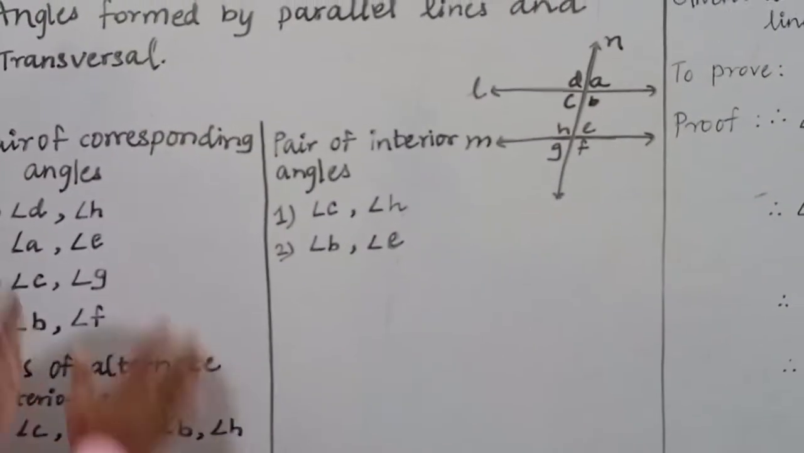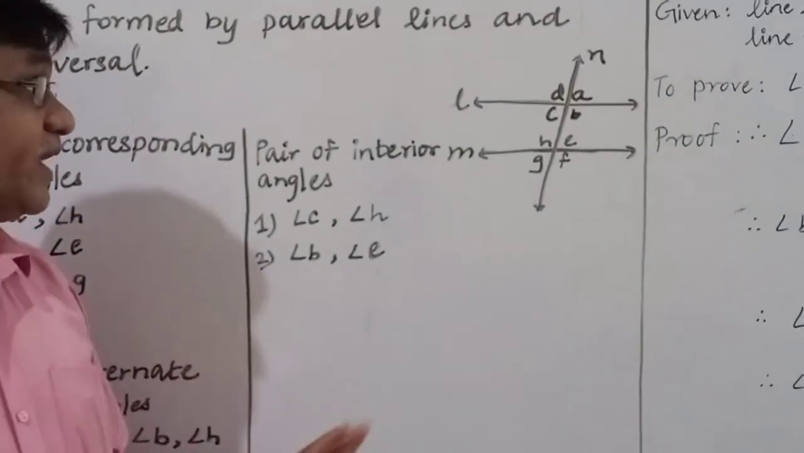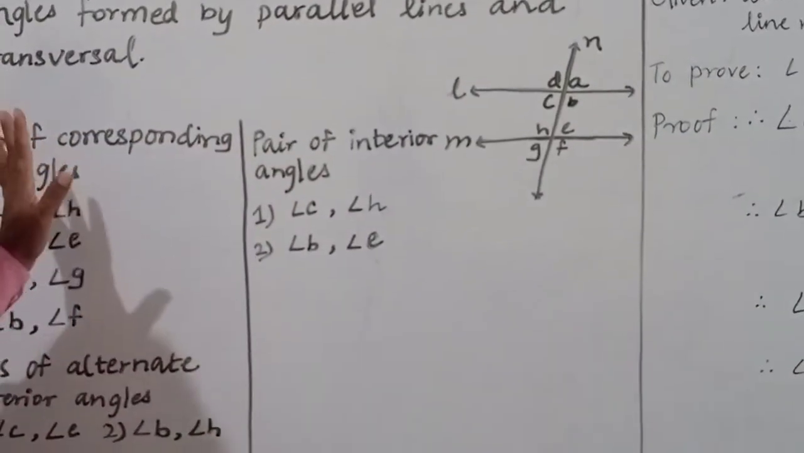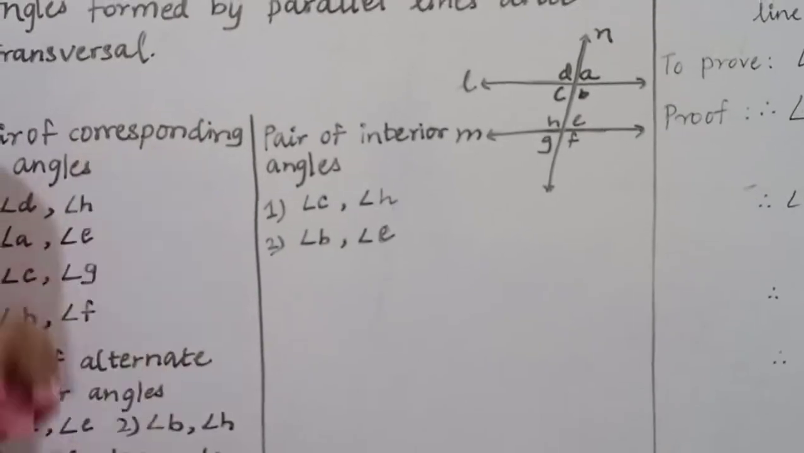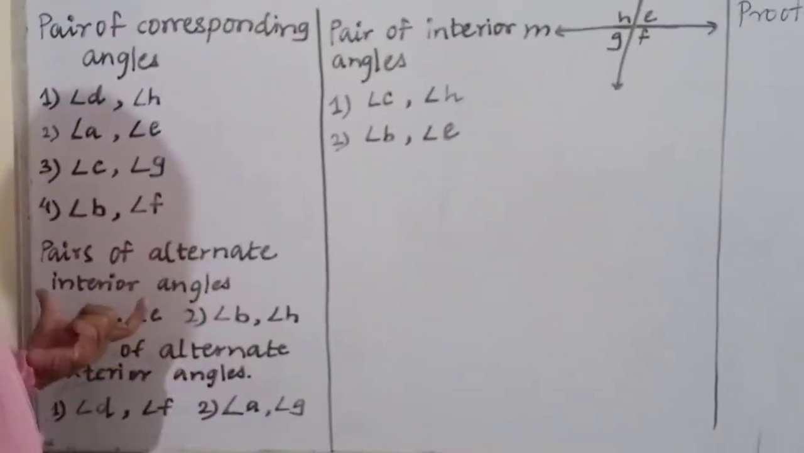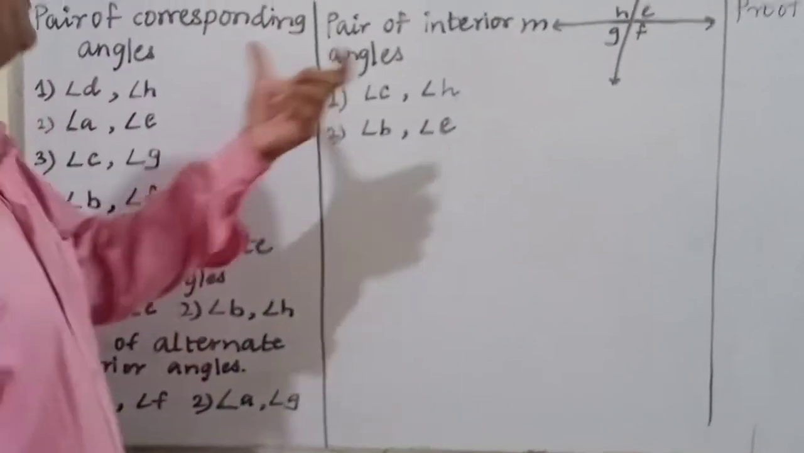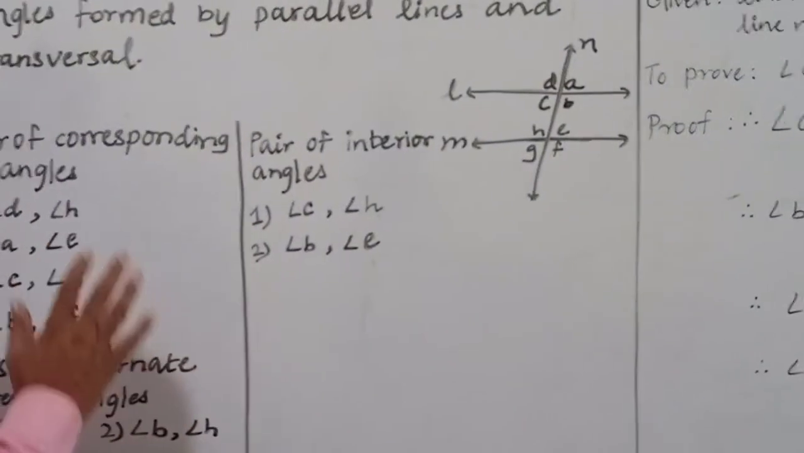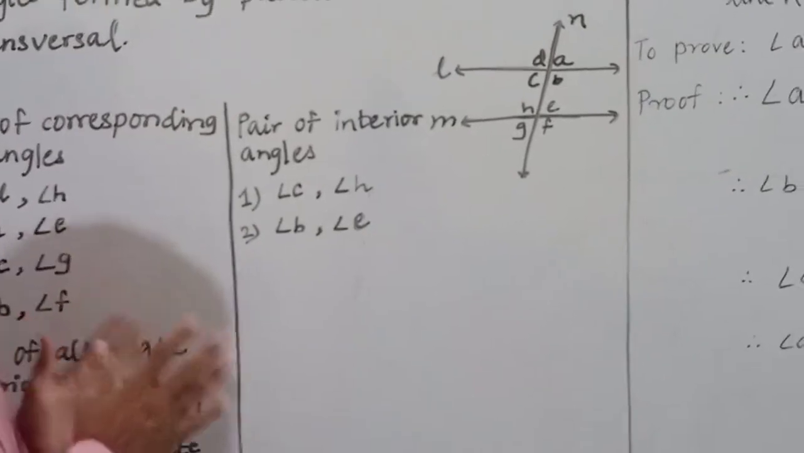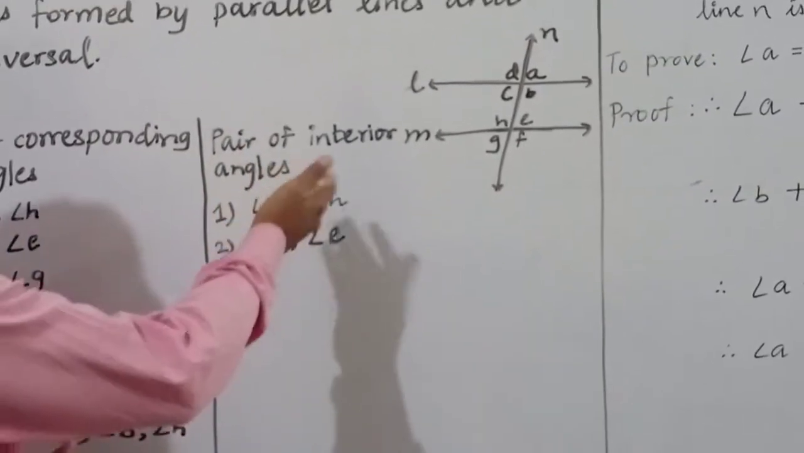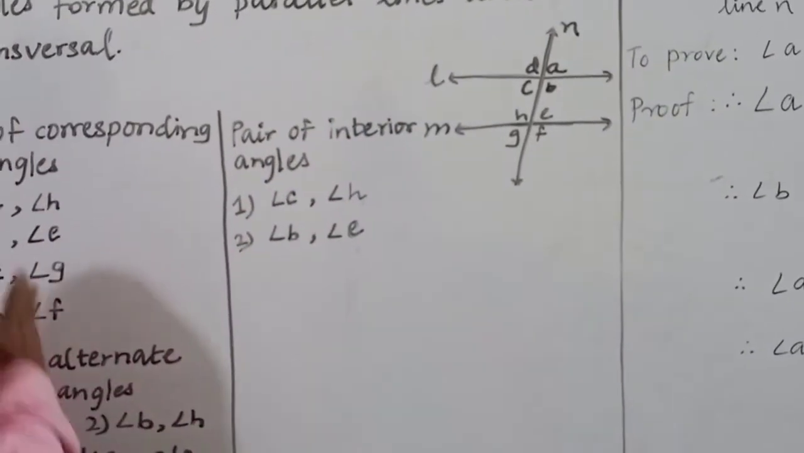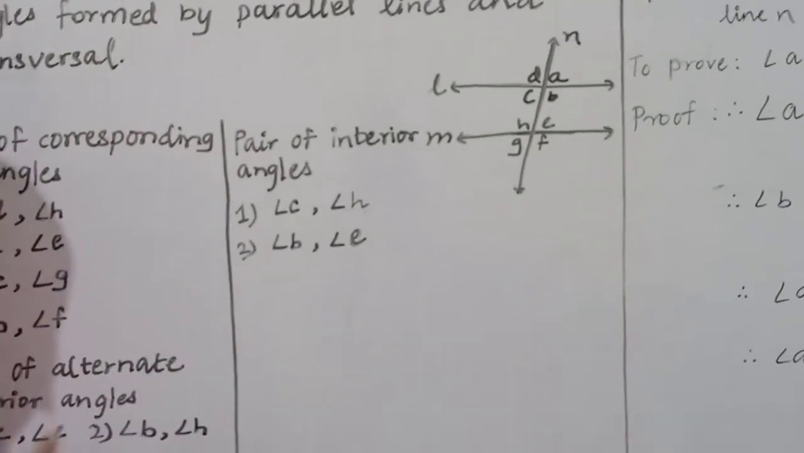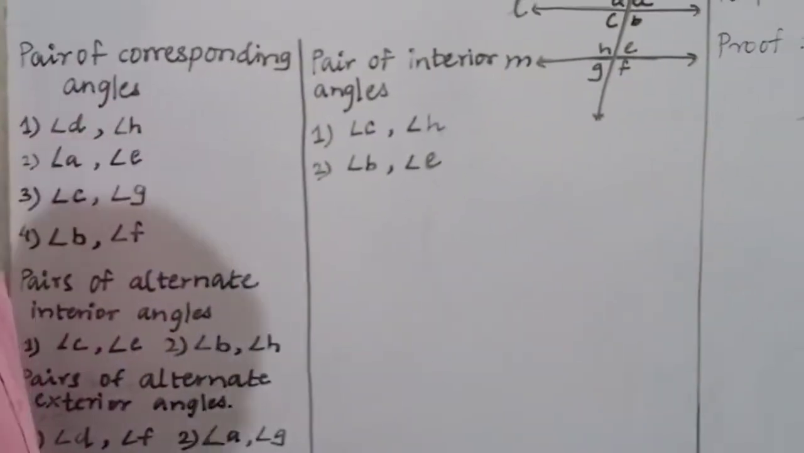Now we have to learn the properties of these pairs, that is corresponding angles property, then alternate angles property, and pair of interior angle property. Now when two lines are parallel, then what is the relation between pair of interior angles, what is the relation between corresponding angles, what is the relation between alternate angles.